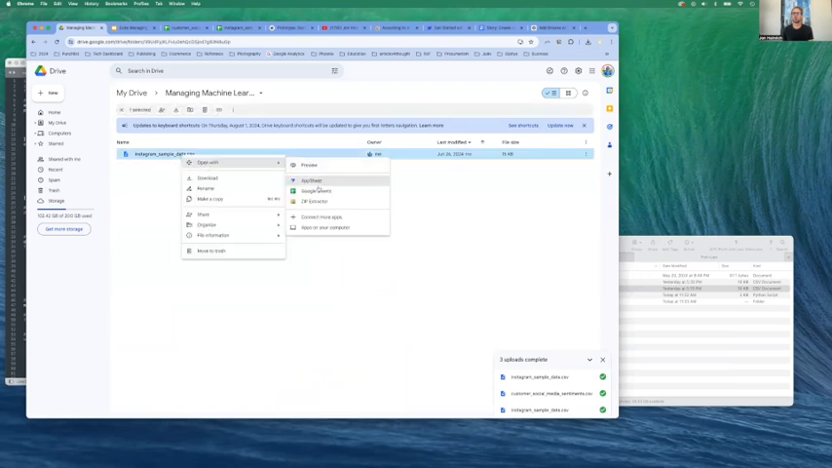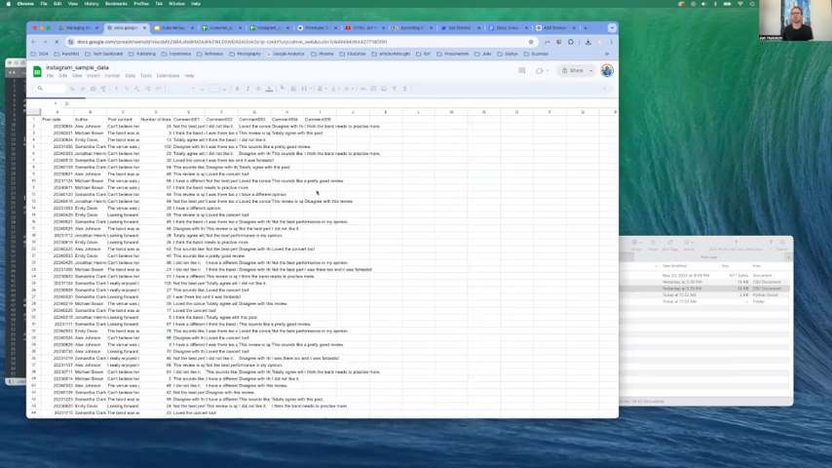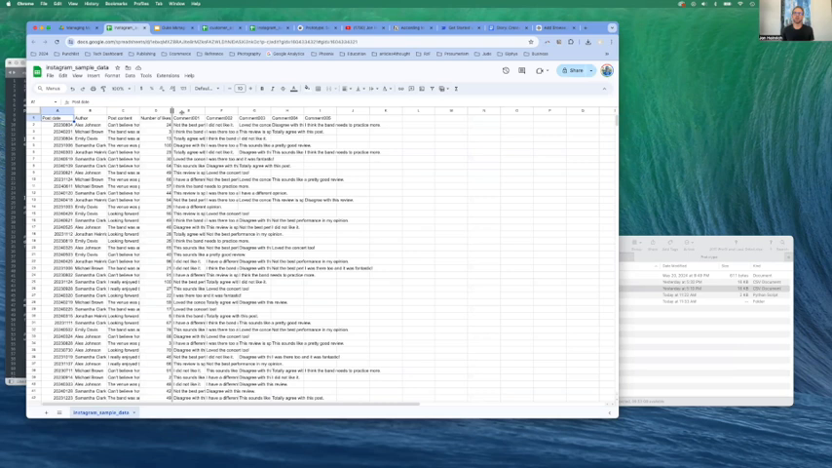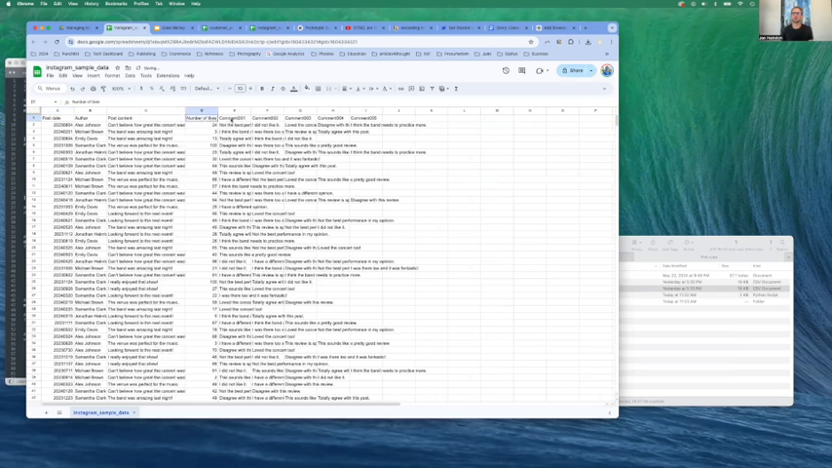I'm going to open it with Google Sheets. You could use Excel, of course. And I can see the data that was created. I see post content, number of likes, comments, as we've outlined, along with the author and the post date.